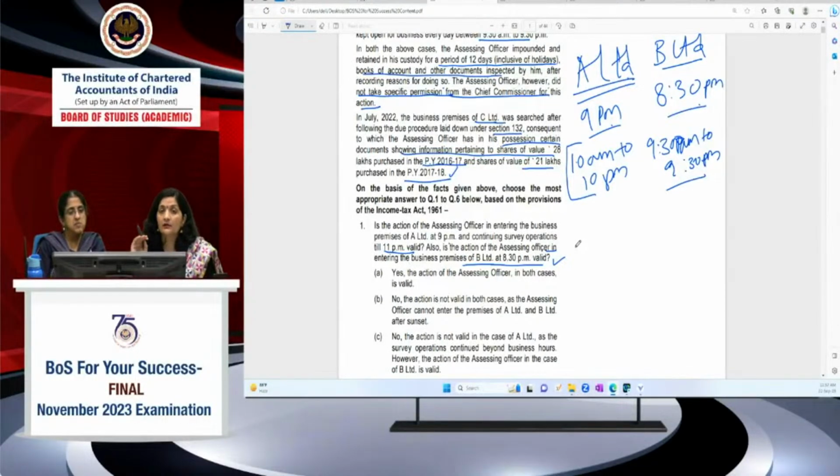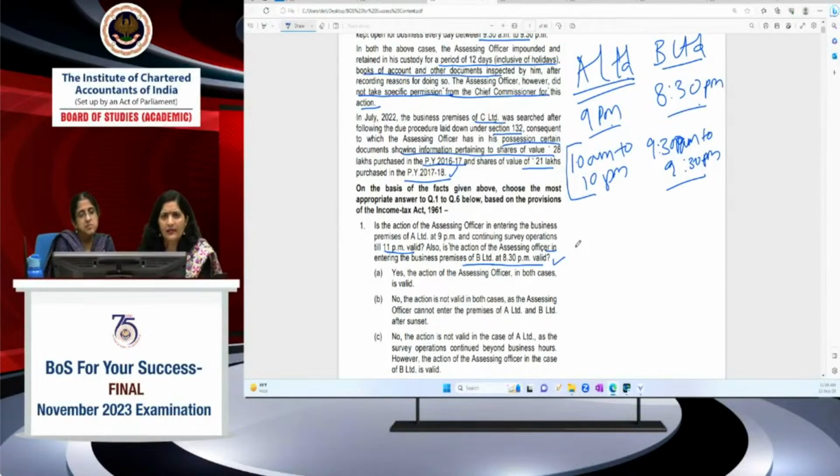You have to enter the premises after sunrise and before sunset, for the purpose of TDS or TCS only, right? Here the powers are that they can enter only after sunrise and before sunset. So this is the thing.